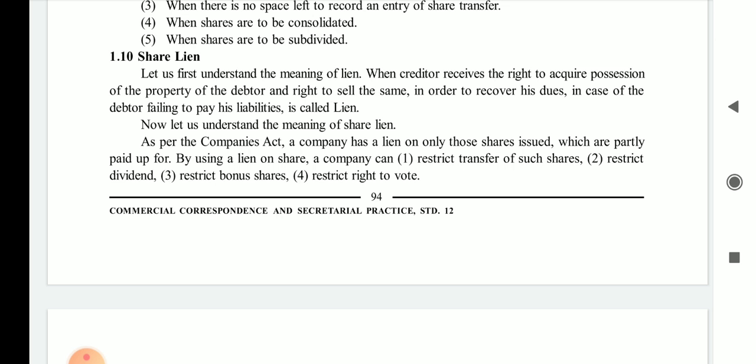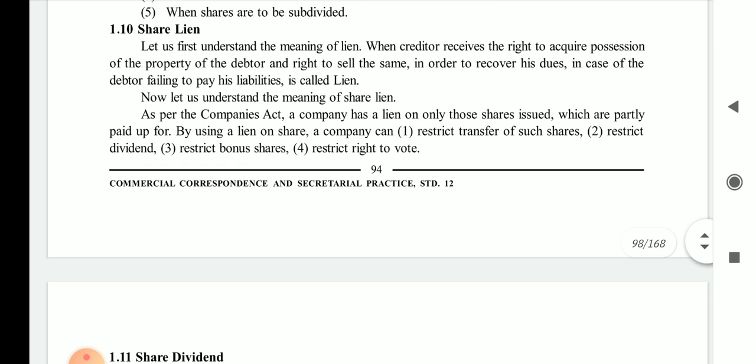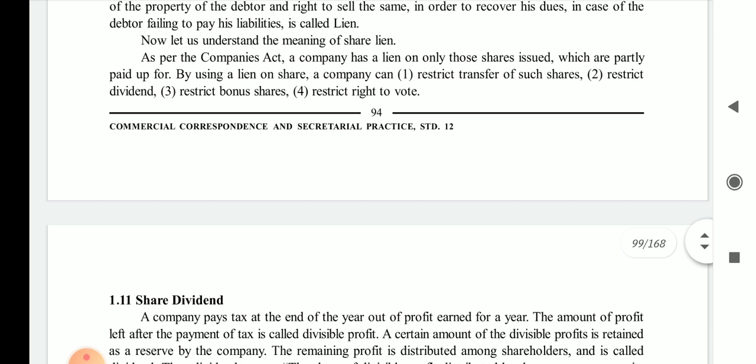Let us understand. First one, restrict the transfer of such shares, means a person cannot transfer the share to another person. Restrict dividend, means the person is not entitled to receive a dividend. Restrict bonus shares, means a person has no right to receive a bonus. Restrict the right to vote, means no right to vote in the company's meeting.